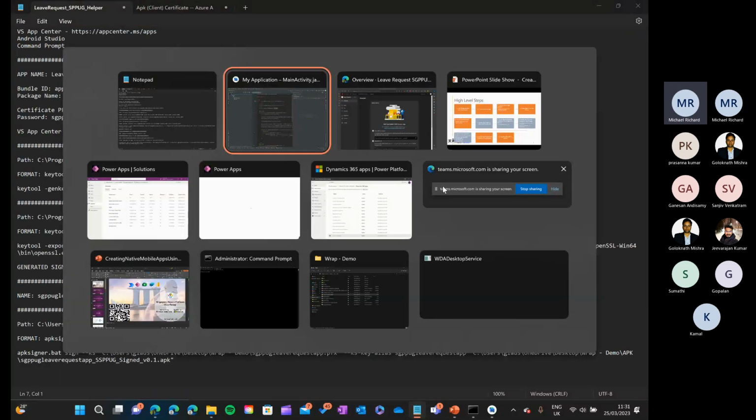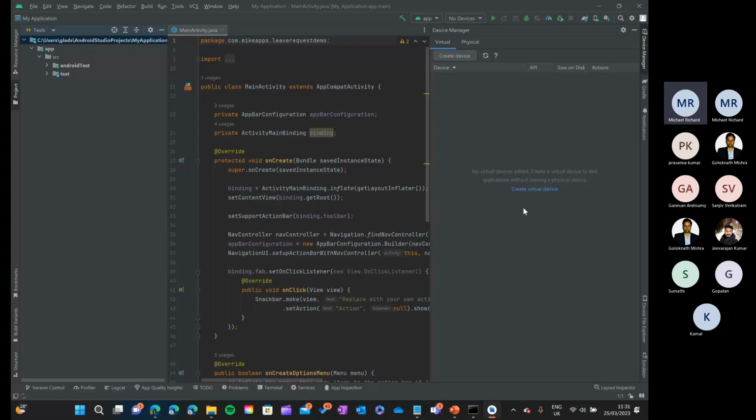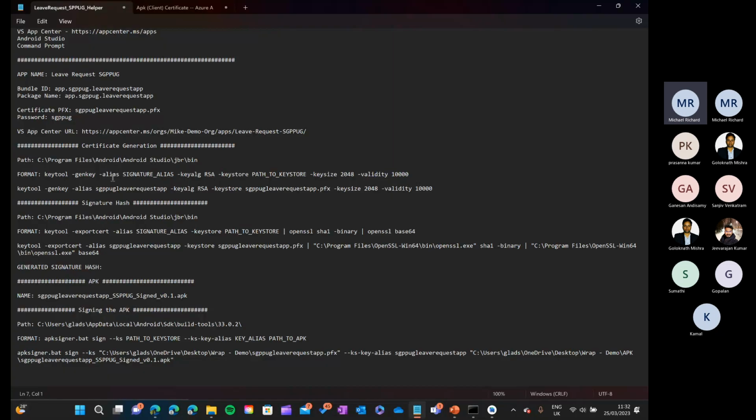So this is my Android Studio. As I said, I'm not going to do anything with it. All I need to do is generate the certificate, and to generate the certificate, I just need to use something called Key Tool, which is part of the Android Studio. To save time, I've already stored the path where this tool is available.